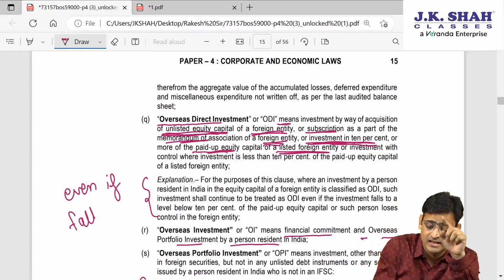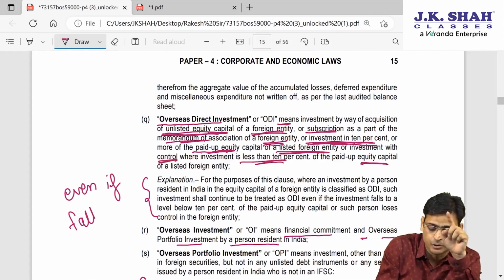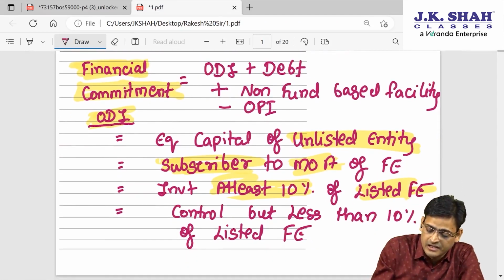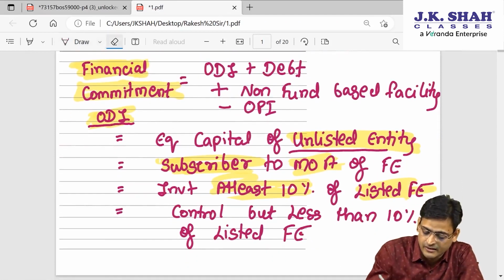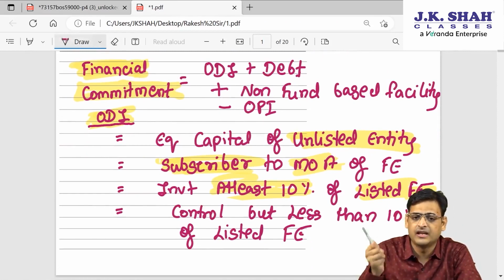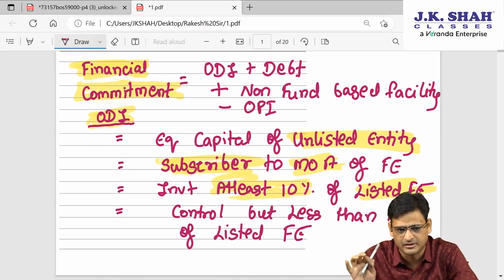Or if you have less than 10% investment in equity capital, then in that case you should have control. So what they are saying in ODI is, if it is an unlisted entity, then you should have equity capital, any percentage.